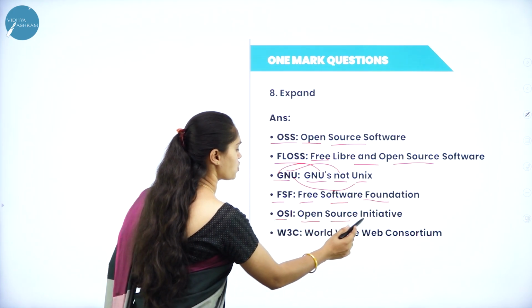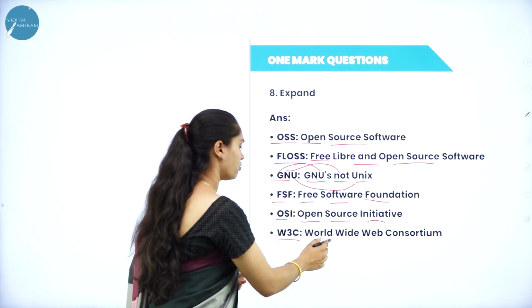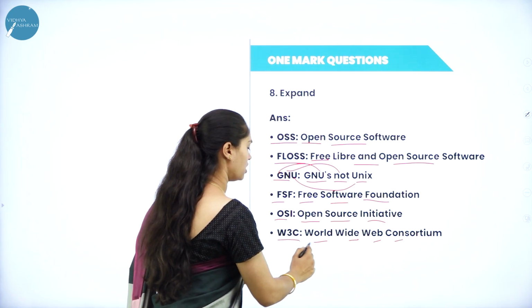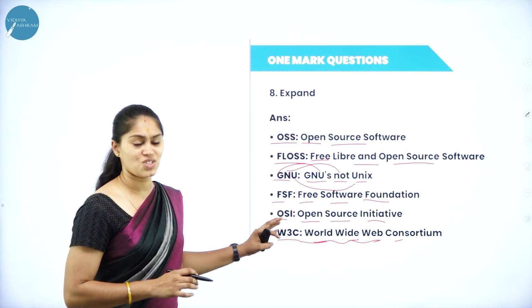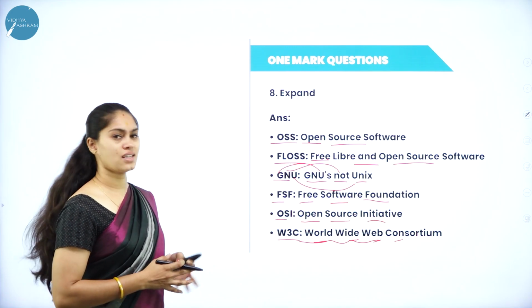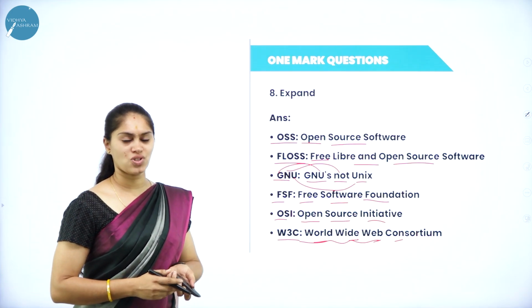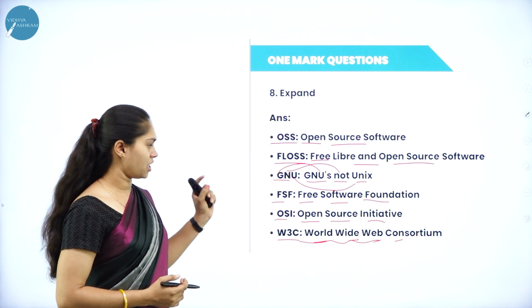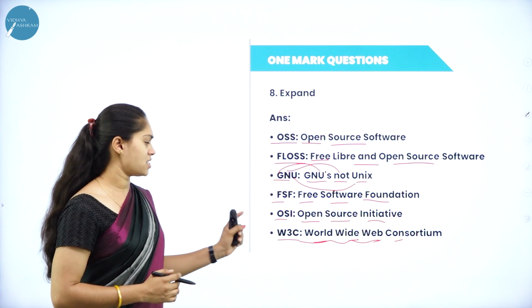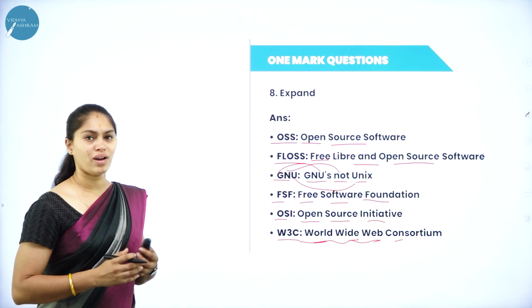OSI, that is Open Source Initiative. W3C, that is World Wide Web Consortium. These are the important terminologies that you can expect from this chapter. So these are the important expansions that can be asked for 1 mark: OSS, FLOSS, GNU, FSF, and we have OSI as well as W3C. So this is regarding the 1 mark question.